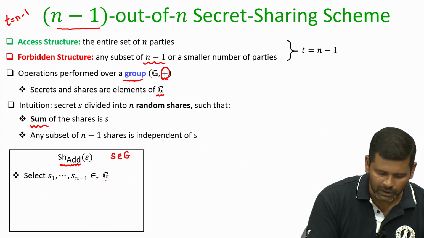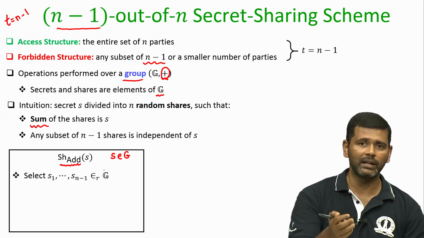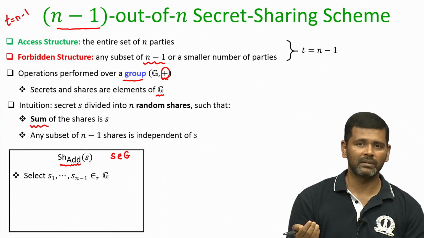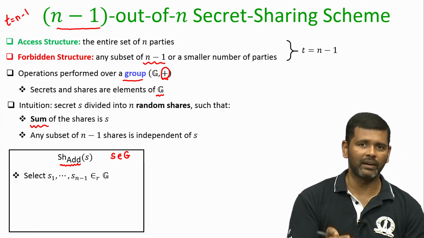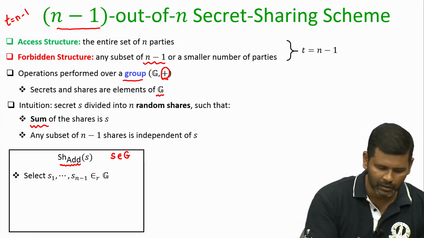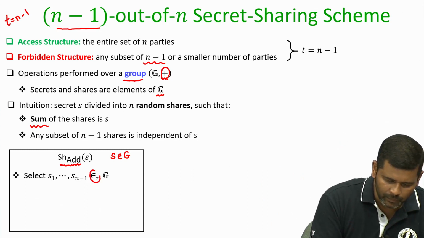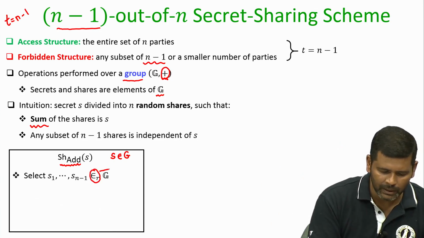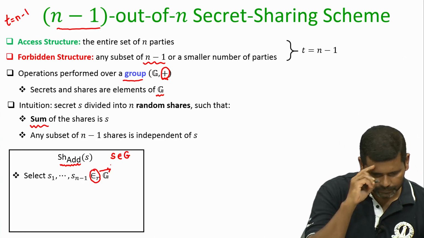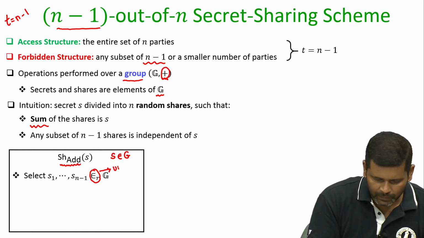From where? From the group itself. Remember I said the shares are going to be elements of the group. What I am saying is that pick the n minus 1 shares as random group elements. This notation, belongs to, with subscript R, denotes uniformly at random.